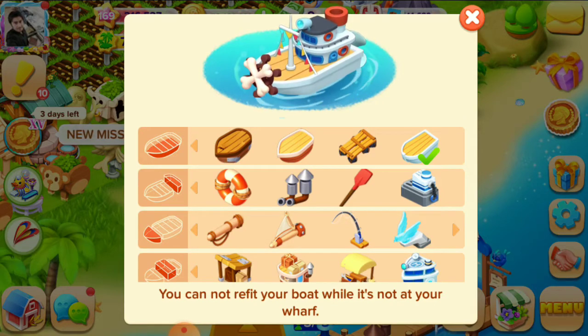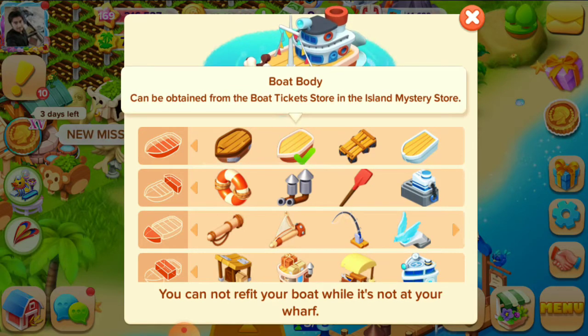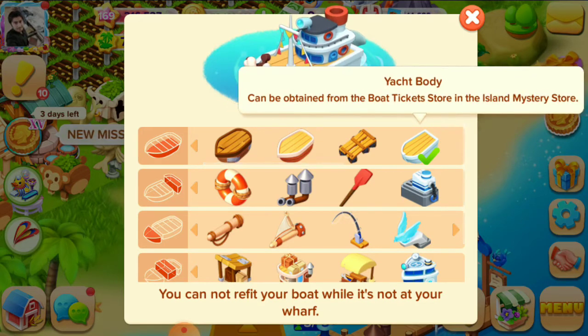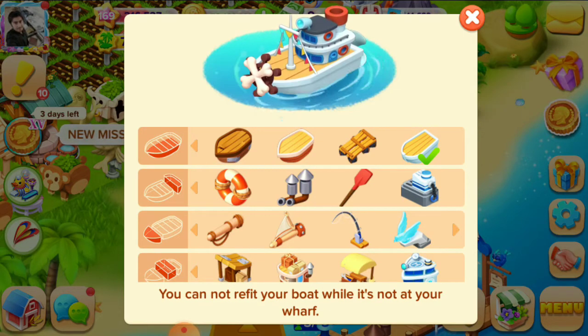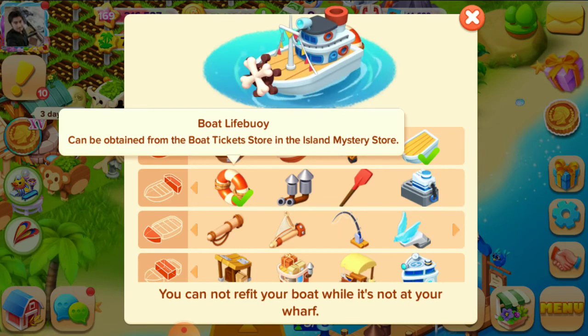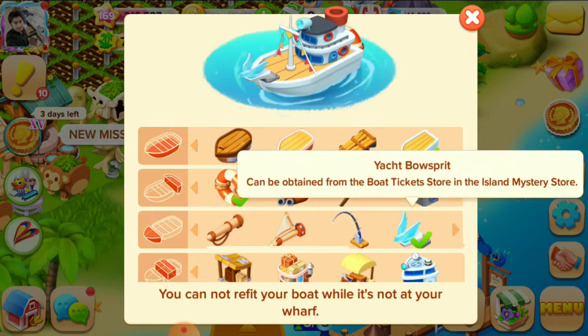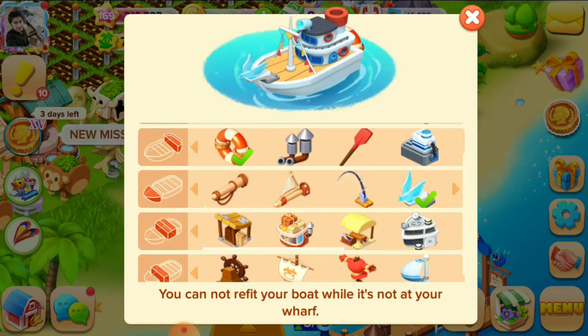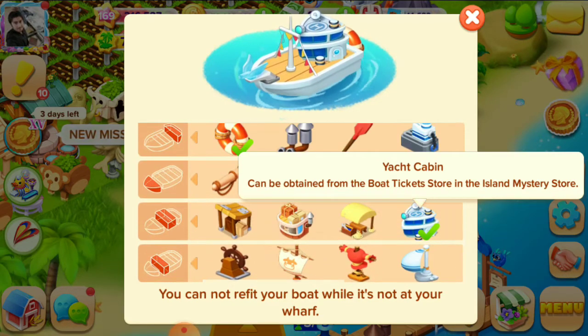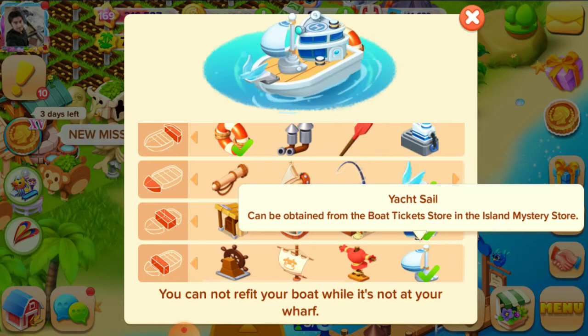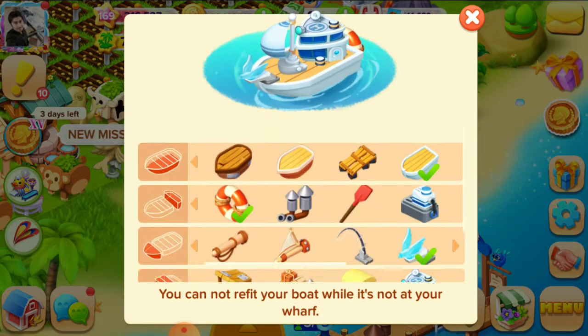For example, we are changing the color of the boat like this. The boat body we can change. Here we can change the boat life buoy. These are the different things we can change, and we can decorate the boat.